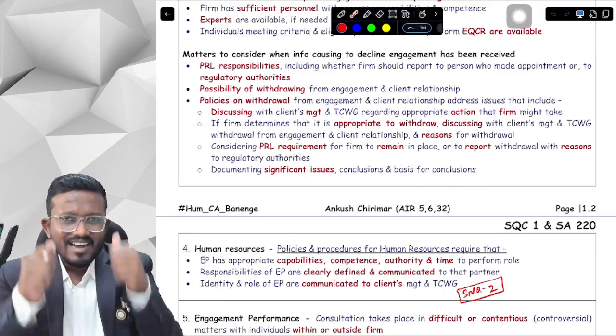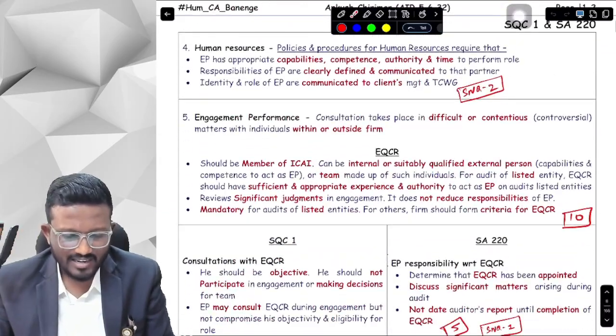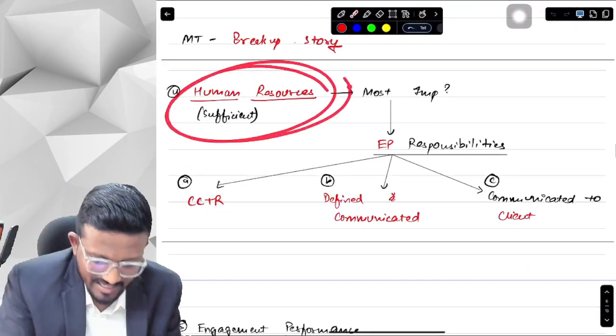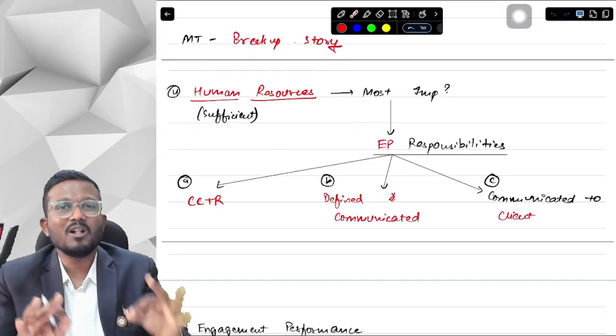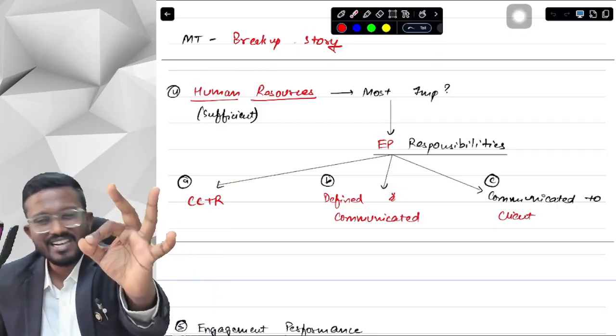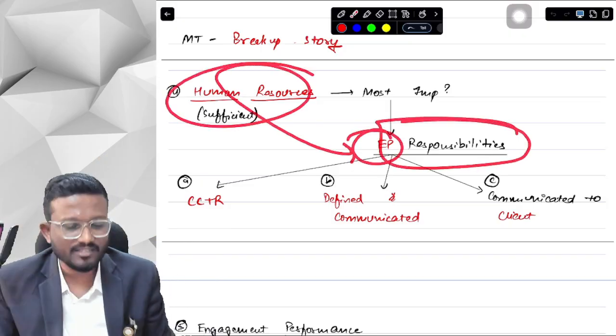Okay, yes sir, this was the third element of SQC1 and SA 220. Now let's jump on to the fourth element, which is the smallest element, that talks about human resources: we should have sufficient human resources in our firm to perform all our engagements. Now the most important human resource in an audit engagement is the engagement partner. So in human resources, we are talking about the responsibilities of the engagement partner.